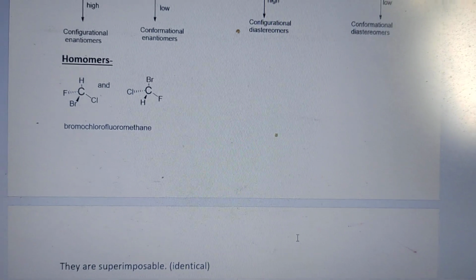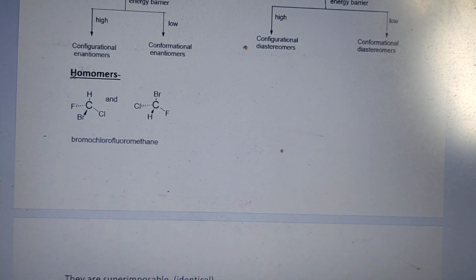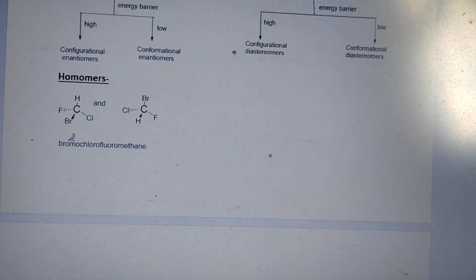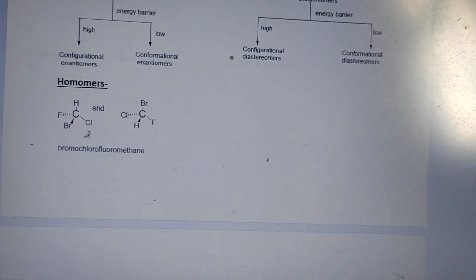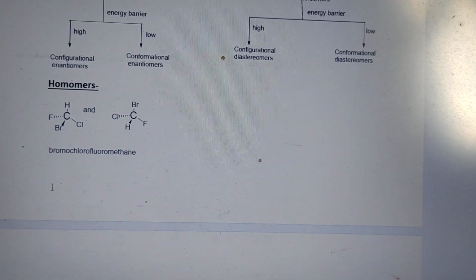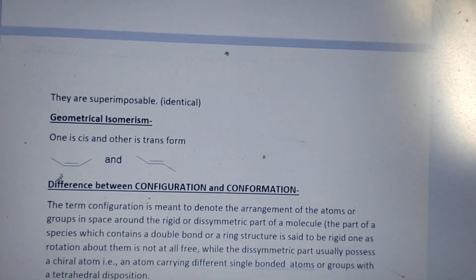Homomers. Homomer means they are the same. If we rotate and rotate, they are actually the same. They are superimposable. Bromo fluoro methane: they are homomers. By this picture we might say they are not homomers, not superimposable, but they are actually superimposable. They are identical. If we rotate, we get the same thing.